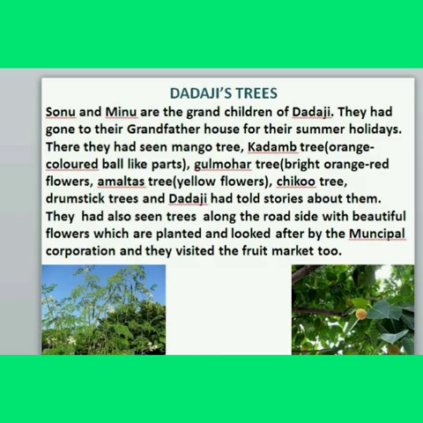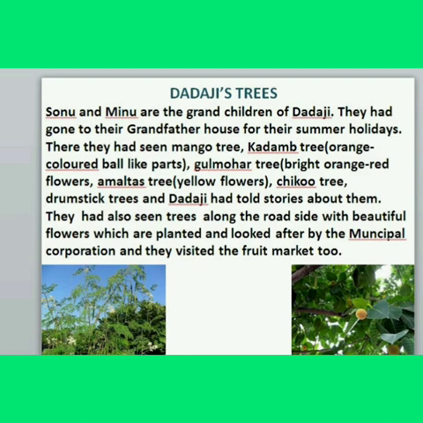Next, Dadaji's trees. Sonu and Minu are the grandchildren of Dadaji. They had gone to their grandfather's house for their summer holidays. There they had seen different types of trees like mango tree, kadam tree, gulmohar tree, amaltas tree, chiku tree and drumstick trees. And there Dadaji had told stories about them. They had enjoyed a lot there.